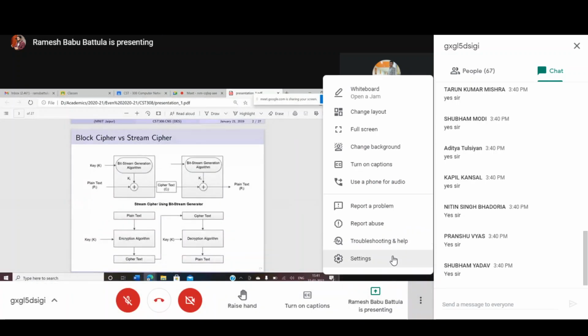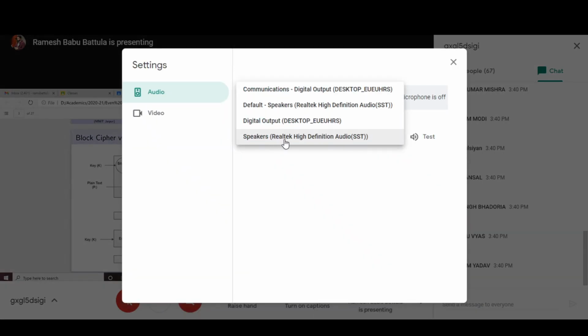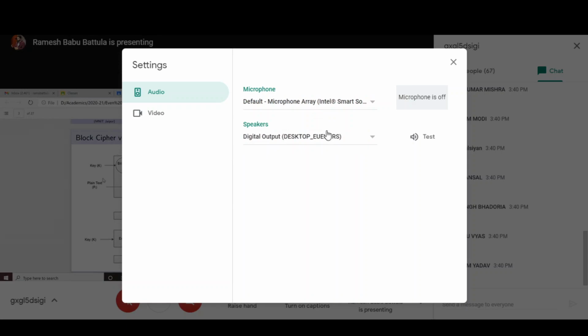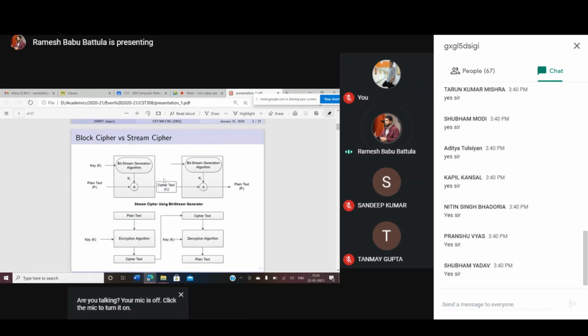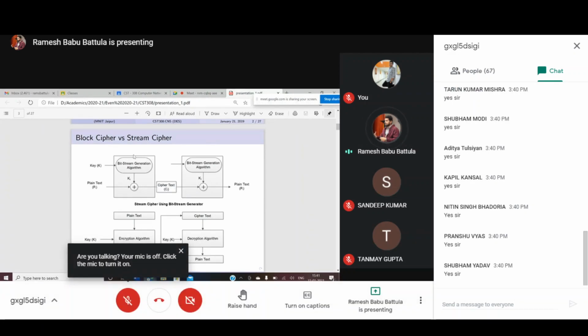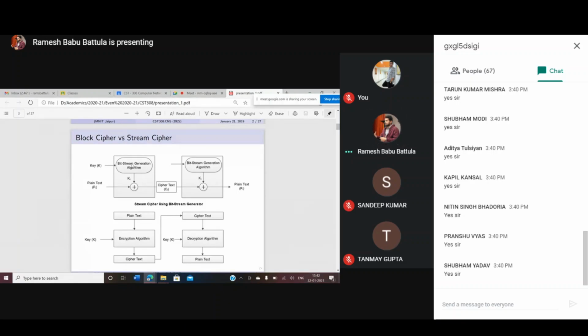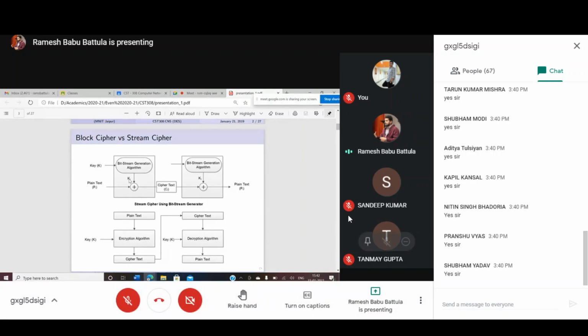First of all, we need to talk about ciphers. We have two types of ciphers: one is a block cipher, the other one is a stream cipher. If you want to generate ciphertext from plain text, we require an encryption algorithm as well as a key. In stream ciphers, we use a stream of bits or characters. An algorithm generates the key bits or characters, and finally you have the plain text.